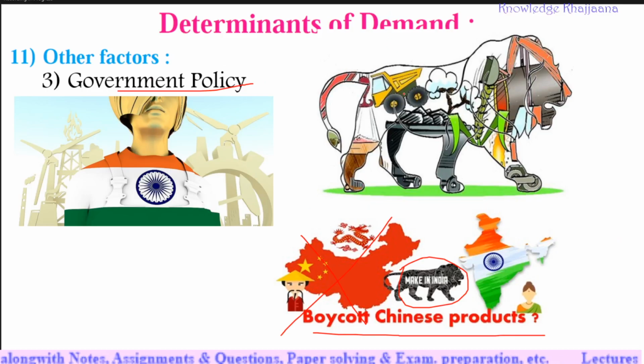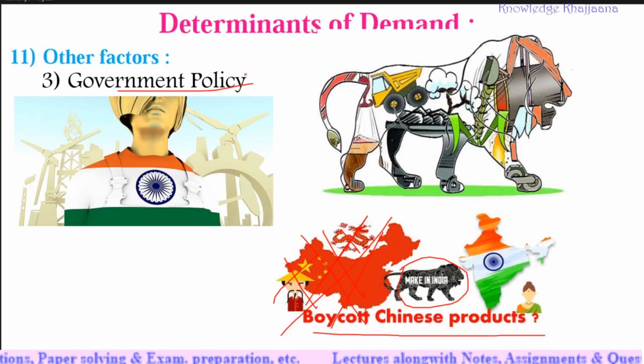Due to Make in India or startup programs, Indian people will tend to start their new businesses, right? They will start to manufacture all the things. They will not depend on anything from China, and they will start to manufacture all the things by themselves.